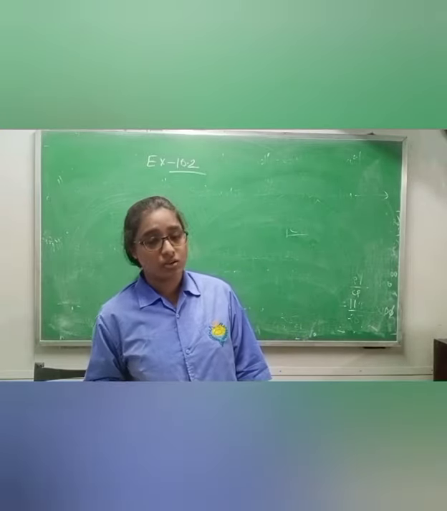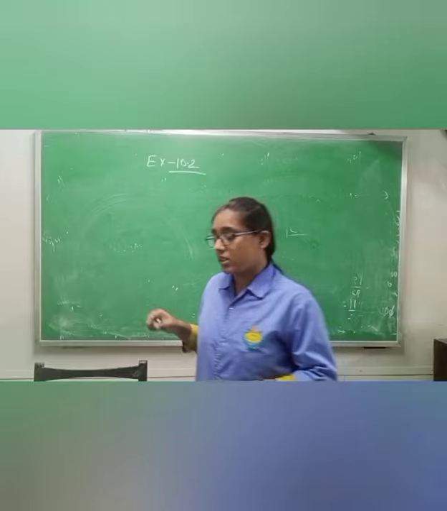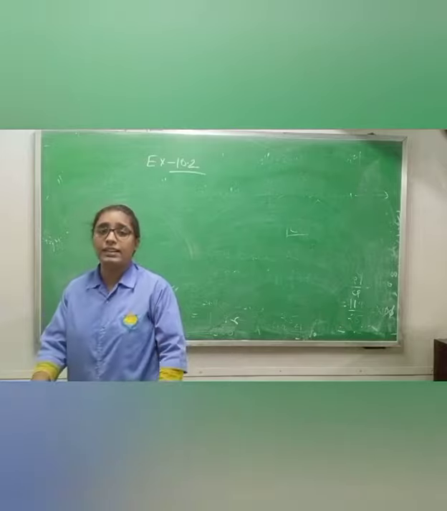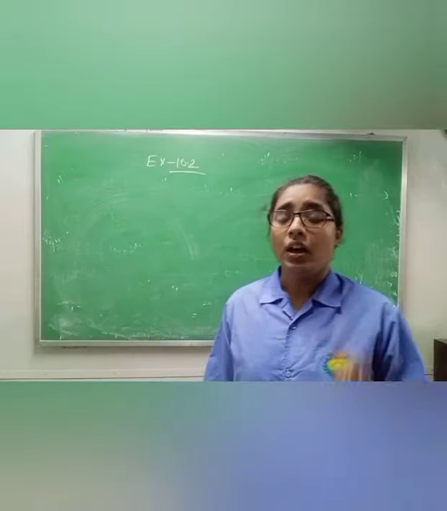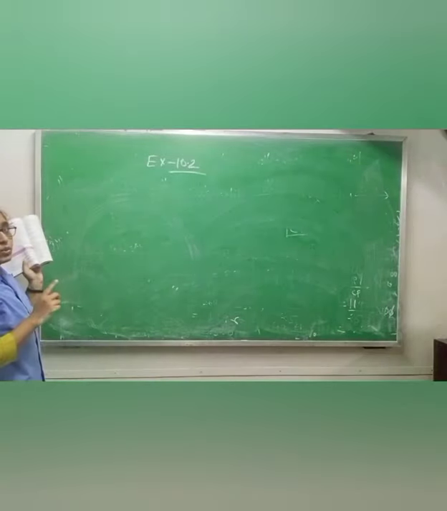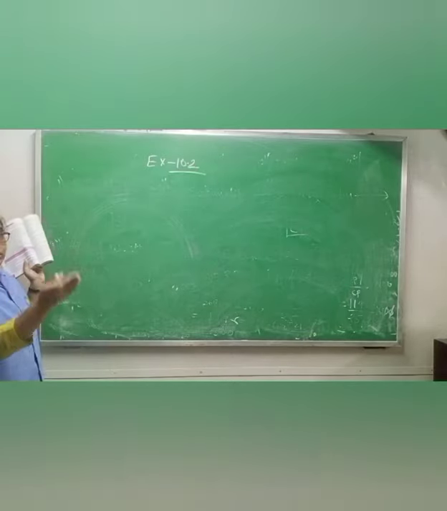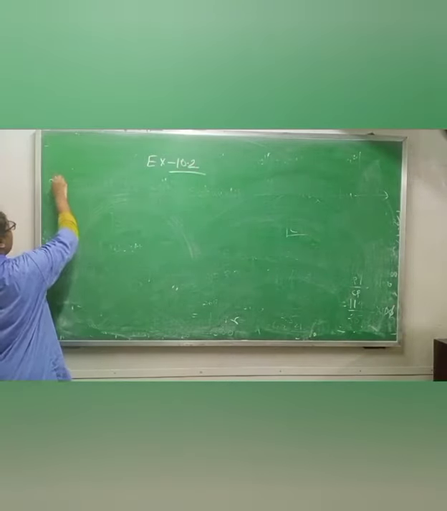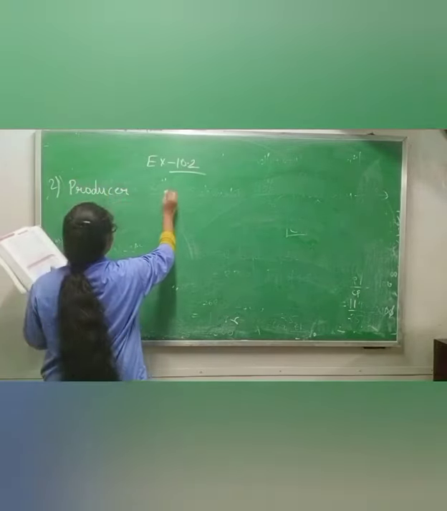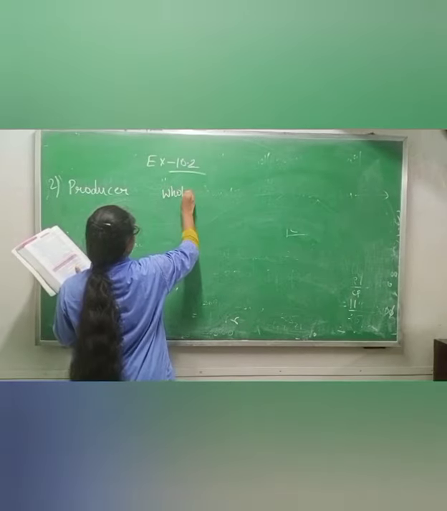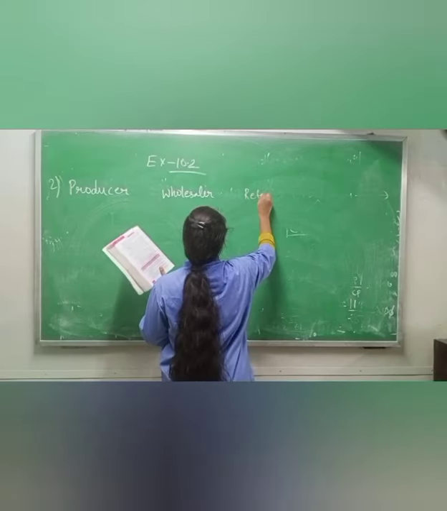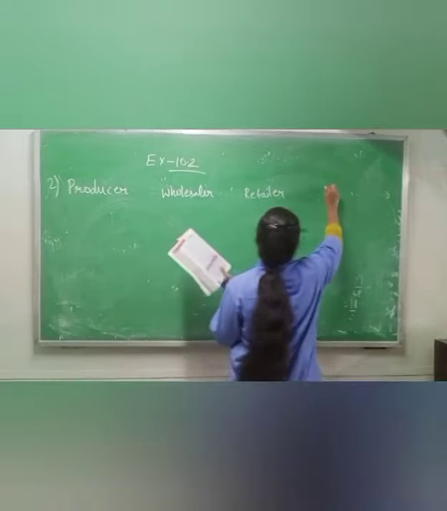Okay, first of all I am making a straight line diagram. In the question it is not said that you have to make a straight line diagram, but I am making it for my convenience, because otherwise I may get confused. So please make this one, otherwise you will not understand which one is related to which one. That is why I am also making it, you can also make. First is producer, then wholesaler, then retailer, then buyer. Okay.